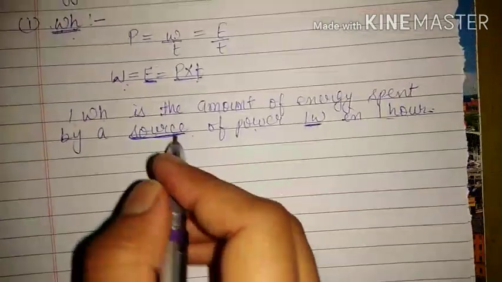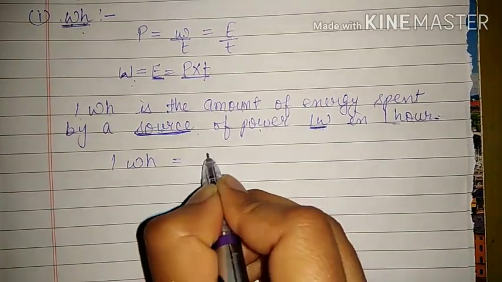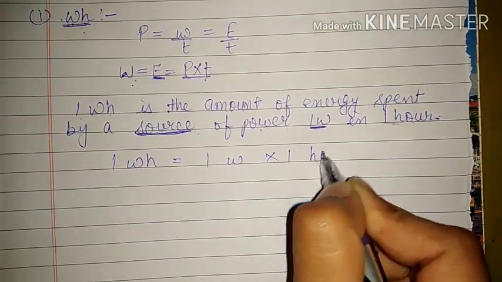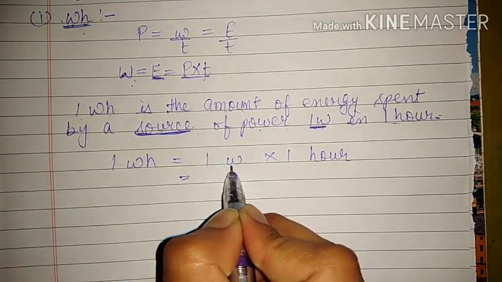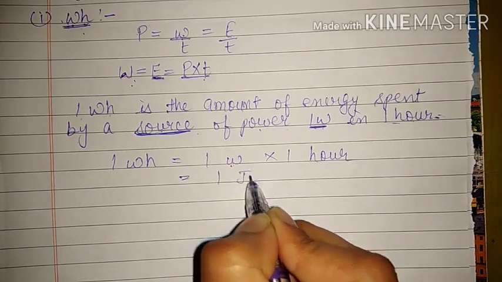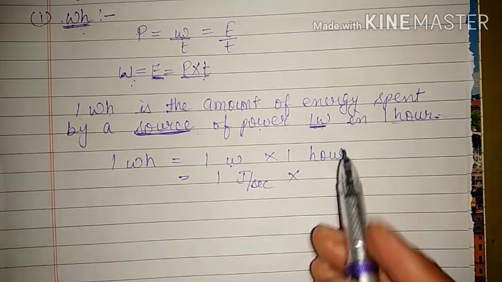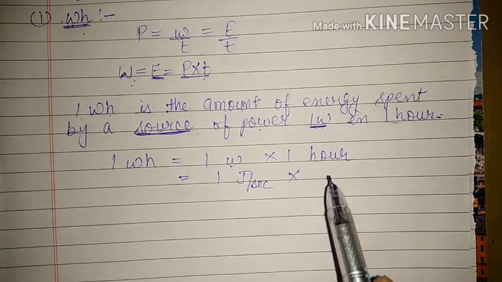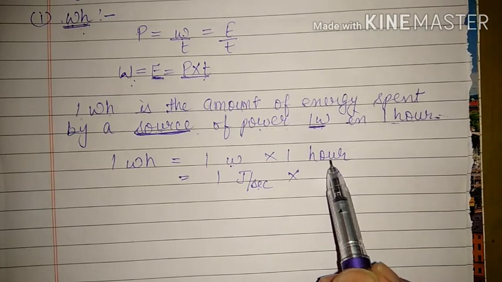From here, 1 watt hour is equal to 1 watt into 1 hour. Is it correct? Yes. We know that watt is the SI unit of power, which can also be written as joule per second. And for time, in all systems of units we use the unit second, whereas here it is hour.